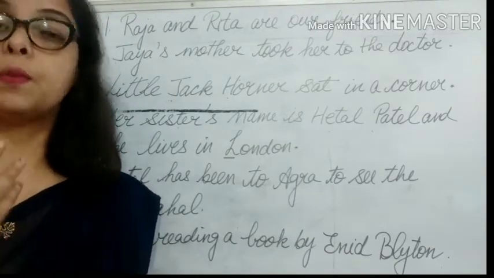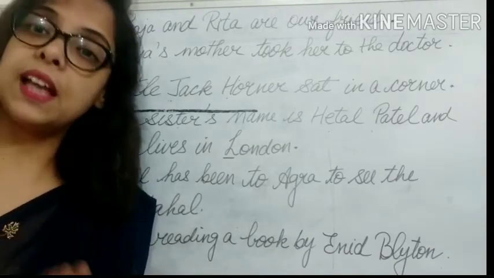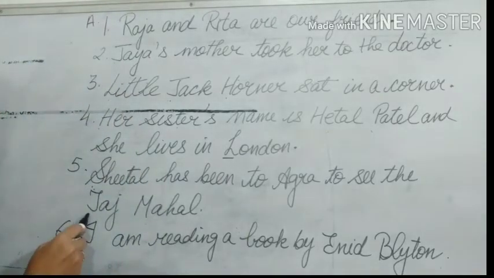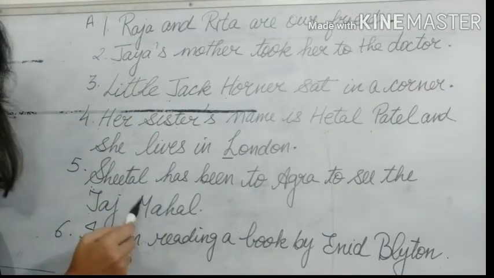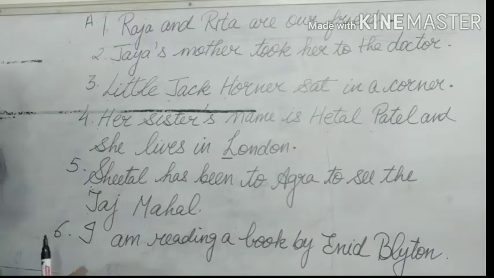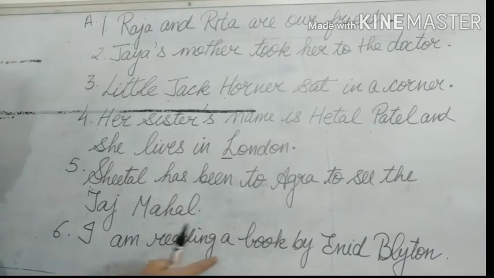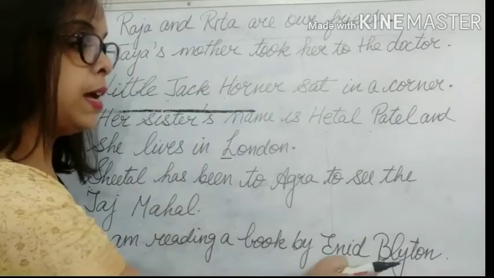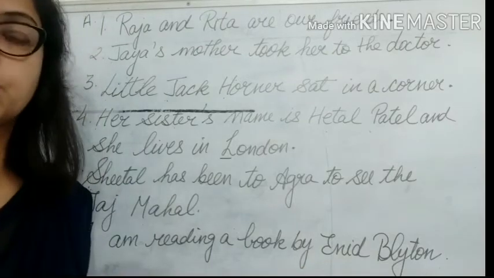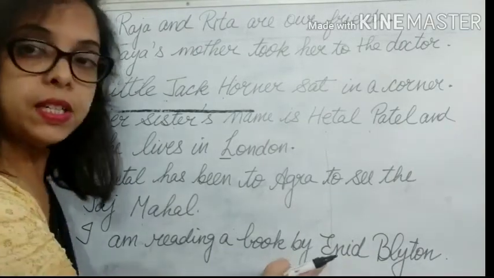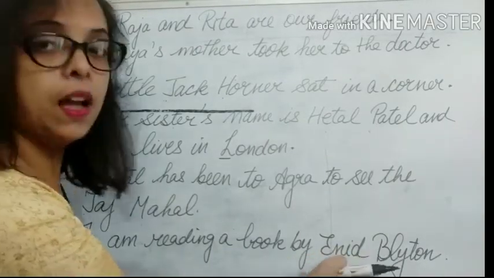So we will write, it is a proper noun. So we will write with capital letter. So capital T and capital M. Okay. I, again capital letter. I am reading a book by Enid Blyton. It is the name of a person. So it is a proper noun. So you write capital E and capital B.